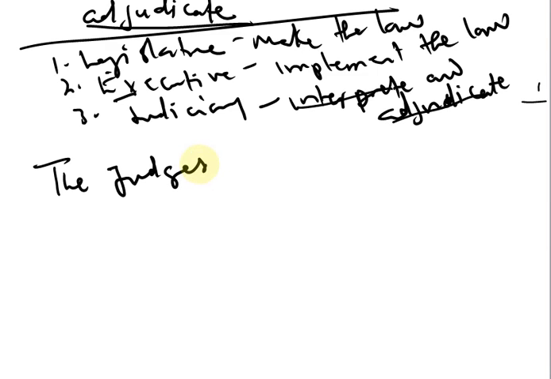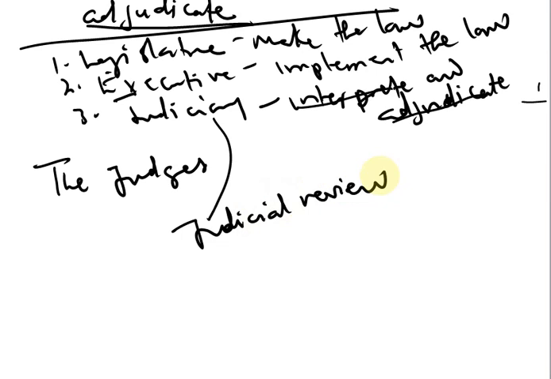Another responsibility of the judiciary is what is called judicial review. Judicial review, that's another responsibility of the judiciary. What do we mean by judicial review? Judicial review is where the judiciary takes over time the laws that have been made by the legislature and decides whether these laws are still good, still valid for the time being.